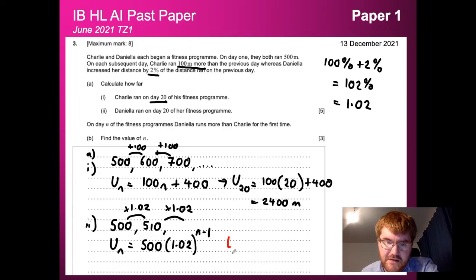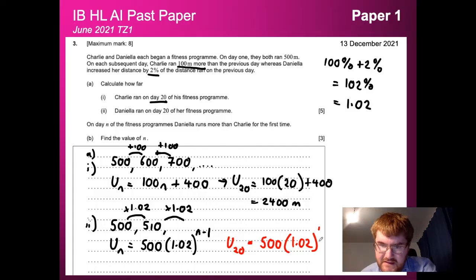So what we need to do now is work out U20. So we're going to change to U20. So that's going to be 500 multiplied by 1.02. And wherever we see an n, we're going to put a 20. So 20 minus 1 is 19.